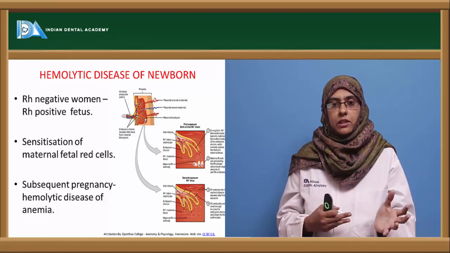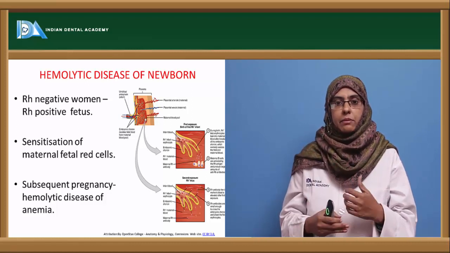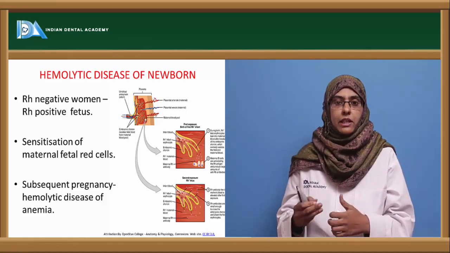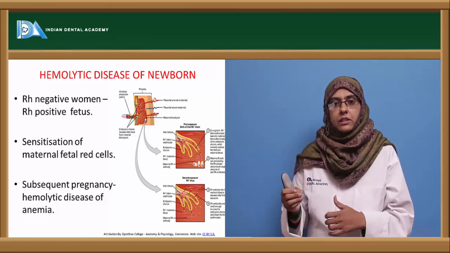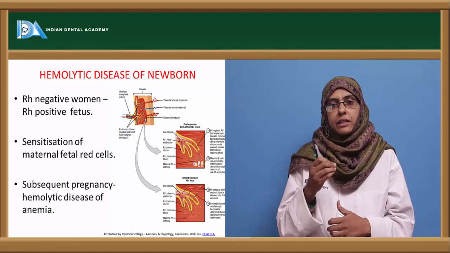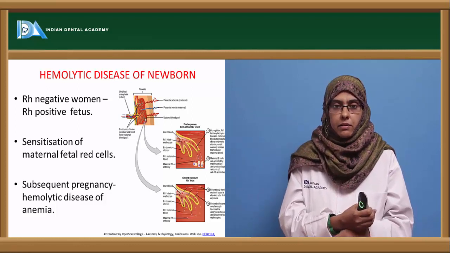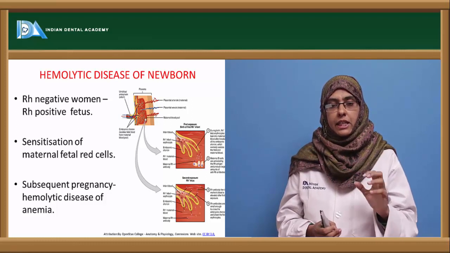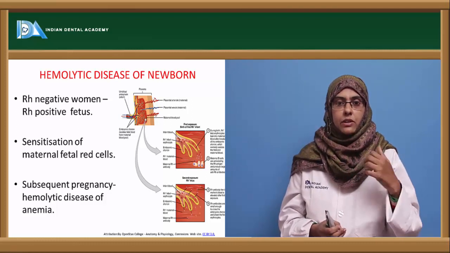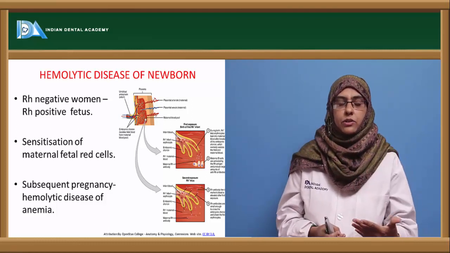So it is not during the whole 9 months that she can be complicated with this. Only during the delivery time there is a possibility that some of the baby's blood might enter into the Rh negative female. Now when this blood enters, it is taken as an antigen, and towards it the Rh antibodies are produced.